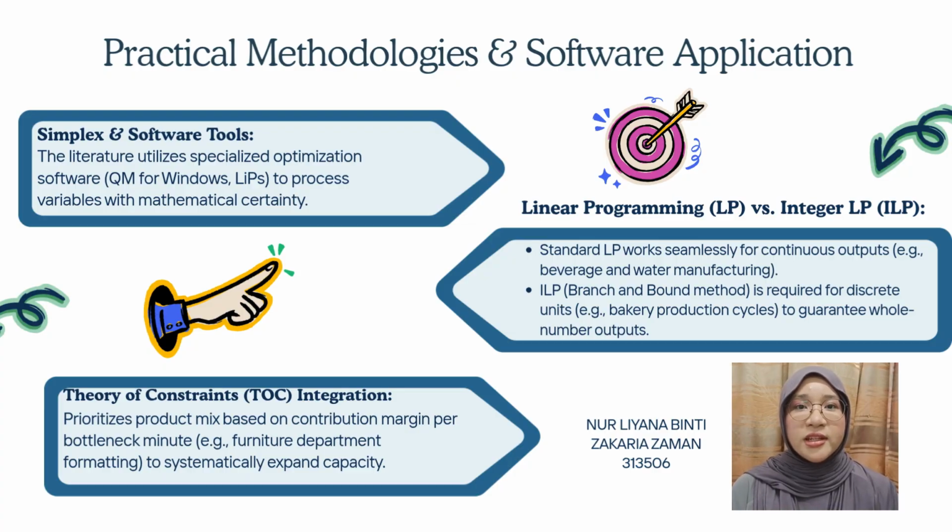For instance, standard continuous LP models are perfect for companies manufacturing liquids such as drinking water or beer. But for a business producing discrete units such as a bakery, the study notes that integer linear programming must be used instead, ensuring the software suggests realistic, whole numbers for production cycles. Furthermore, our review incorporates the theory of constraints, which shows that firms can optimize their mix by calculating the financial contribution per minute of a specific bottleneck department, such as a factory assembly line.